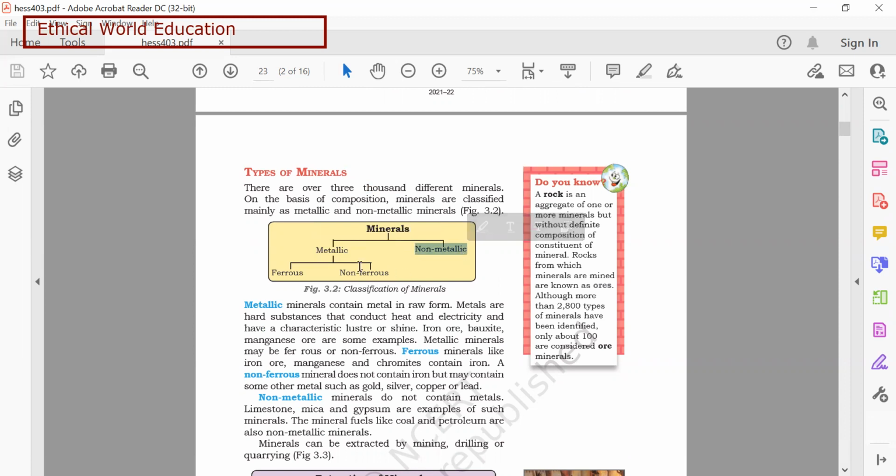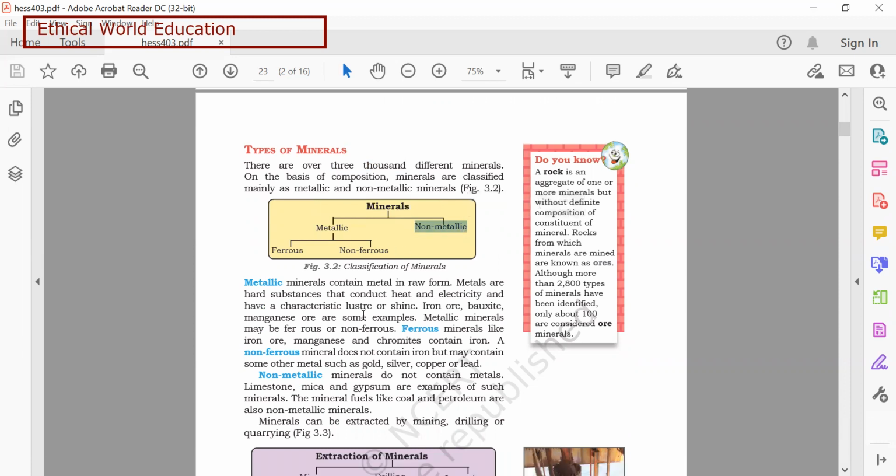Metals, we know, are hard substances, and they are also very good conductors of heat and electricity. That's why we use metallic utensils to cook food, because they are good conductors of heat, and we use copper wires for transferring electricity. Metals also have other characteristics. For example, the metals are bauxite and manganese.